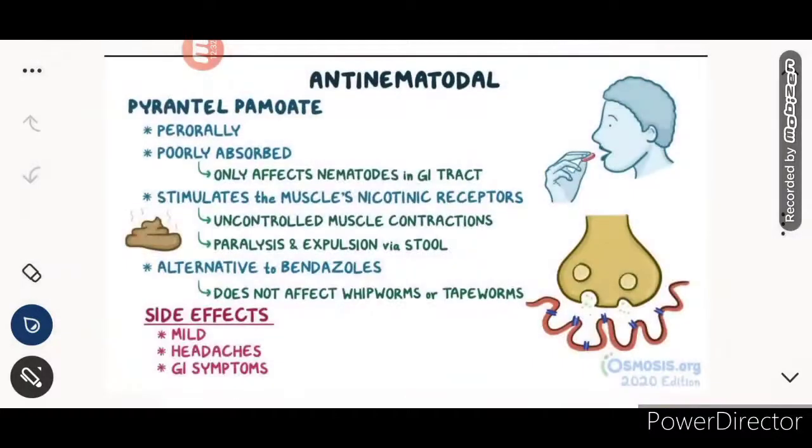And we can remember the example, that is albendazole. Okay, so now pyrantel pamoate. It is poorly absorbed and it is given perorally. Okay, and it only affects nematodes in the GI tract. So it will work against whichever infection-causing organisms are in the GI tract. It stimulates the muscle nicotinic receptors and causes uncontrolled muscle contractions.